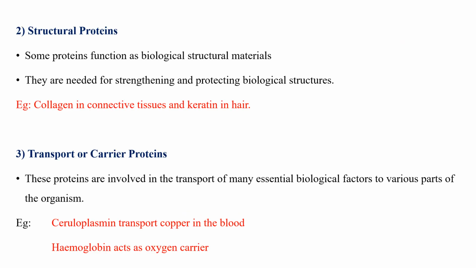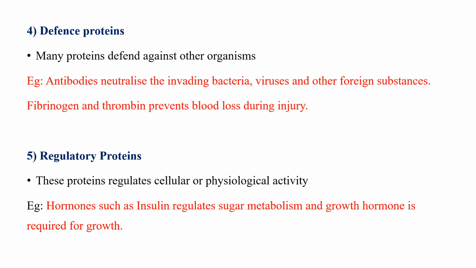Second one is structural protein. Some proteins function as biological structural material. They are needed for strengthening and protecting biological structures. Examples of structural protein include collagen in connective tissues and keratin in hair. The third one is transport or carrier proteins. These proteins are involved in the transport of many essential biological factors to various parts of the organism. Examples: ceruloplasmin transports copper in the blood, hemoglobin acts as oxygen carrier.